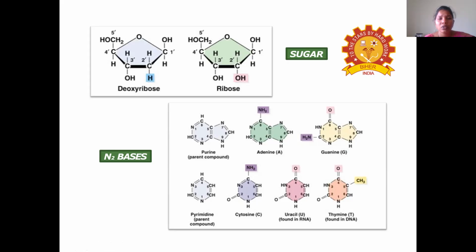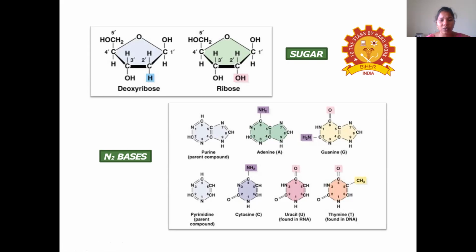As we have discussed earlier, the nucleotide is composed of nitrogenous base, sugar and phosphate. We saw the two types of sugars, deoxyribose and ribose. Now we are going to see the nitrogenous base. So what is that nitrogenous base?